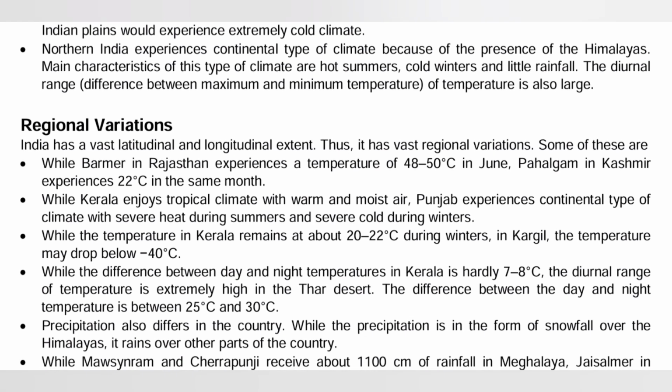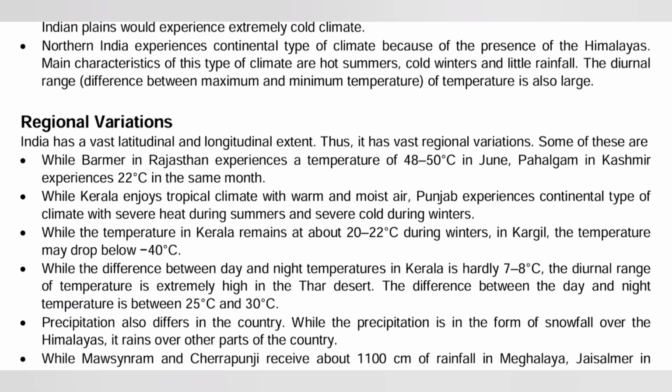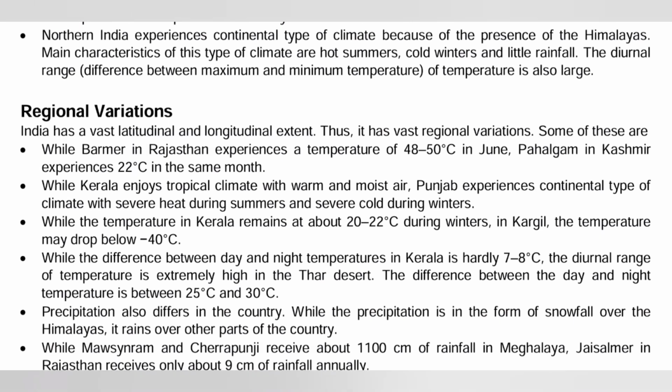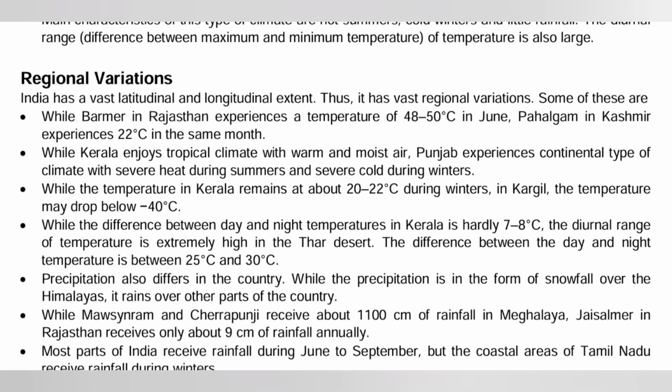While the difference between day and night temperature in Kerala is hardly 7 to 8 degrees, the diurnal range of temperature is extremely high in the Thar desert, where the difference between day and night is between 25 to 30 degrees Celsius. As you all know, in the desert or in the Rajasthan area, it is very hot by day and very cold at night, because sand gets hot and cold easily, due to which there's a sudden drop in temperature between day and night.